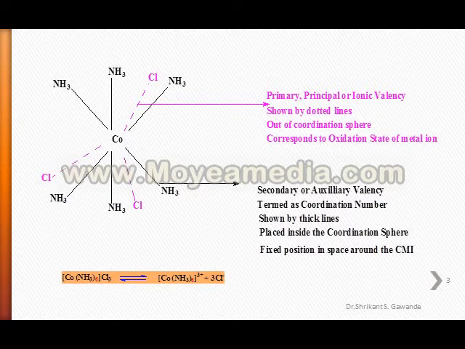In this figure, here Cl, which is highlighted in pink color, is attached to the cobalt, which is the CMI, by dotted lines. This is primary or principal or ionic valency. Now, secondary valency.